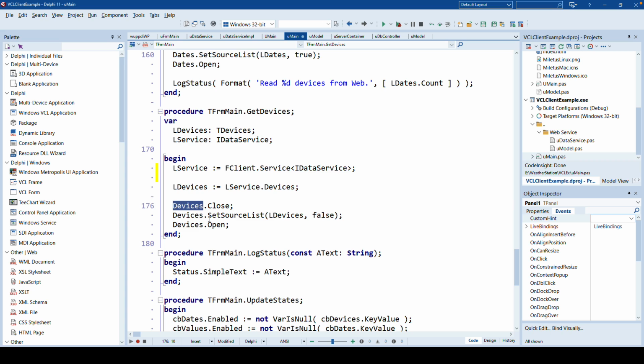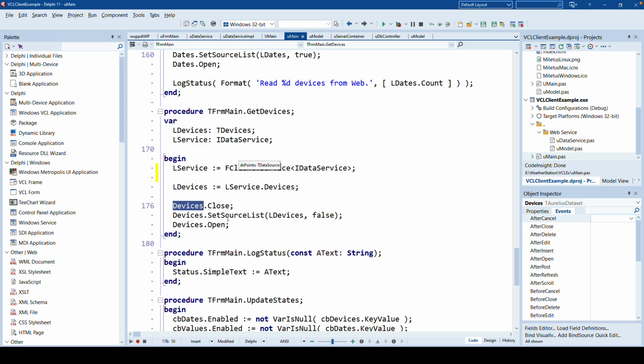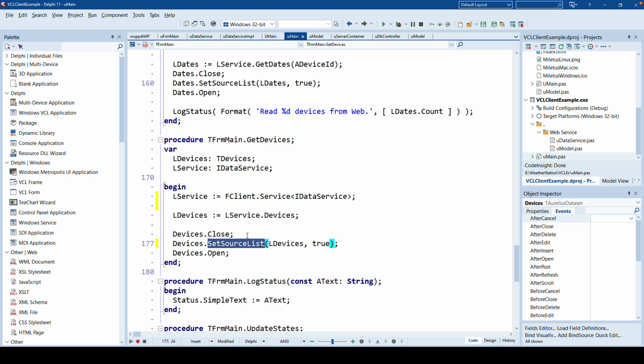We have our devices dataset, right? This is Devices, a TRadius dataset. And you can call a method on this, SetSourceList, to assign a list to this dataset. So you assign LDevices to the dataset. SetSourceList assigns the list of devices to your dataset. Now your dataset will be a representation with fields for the properties or fields of your data type.